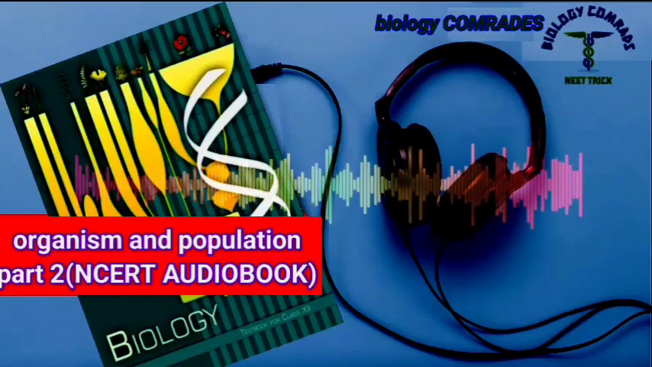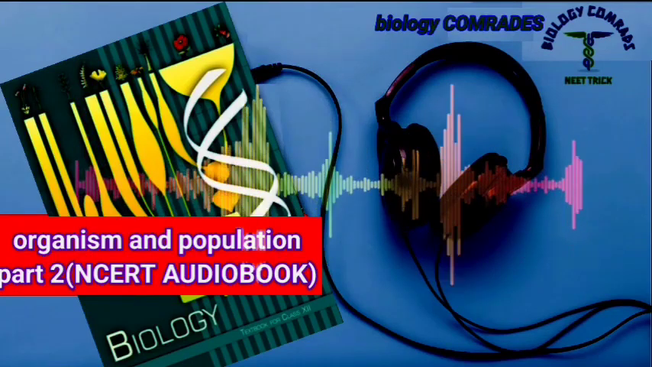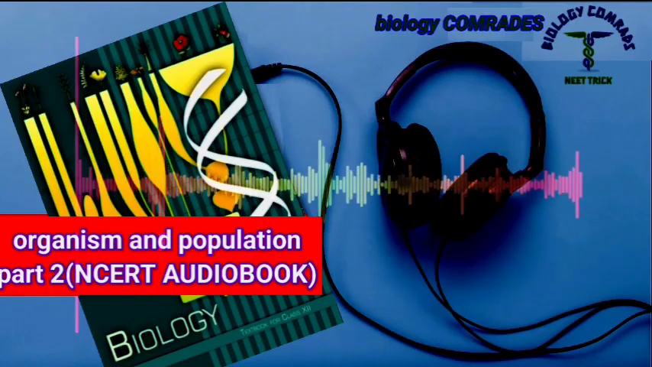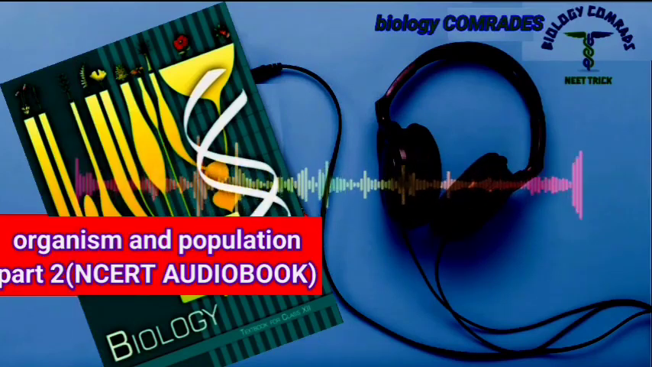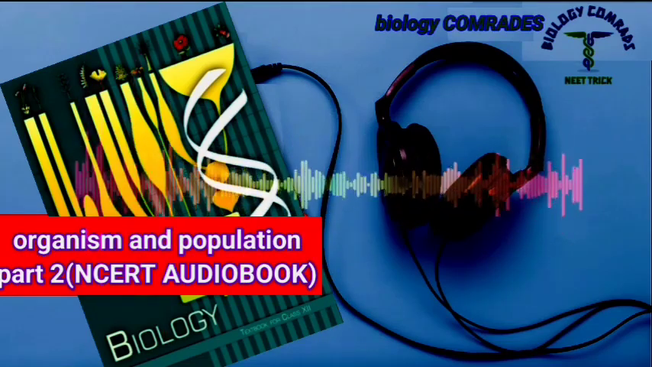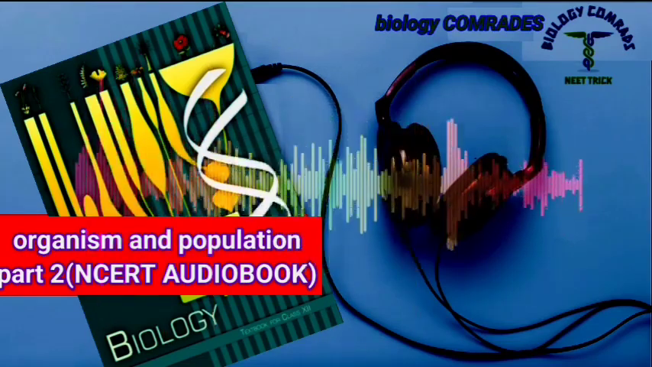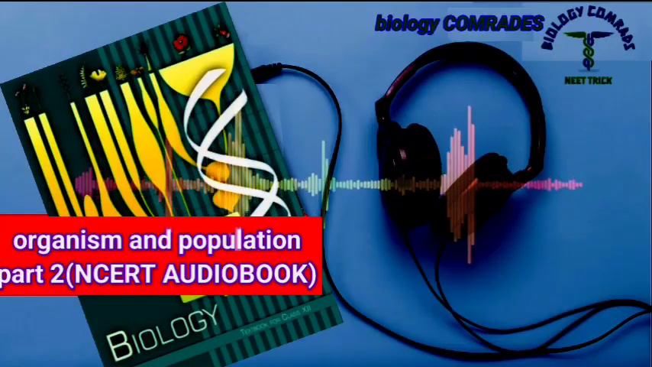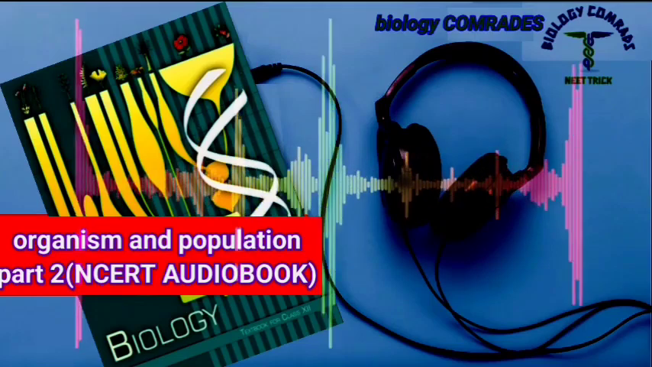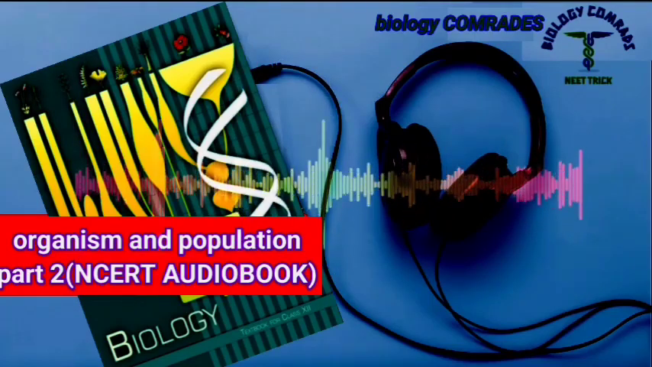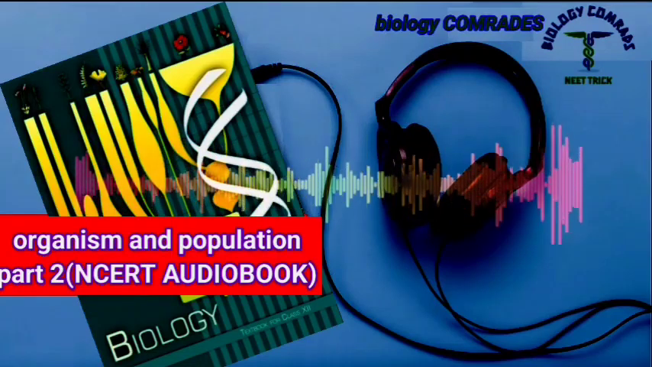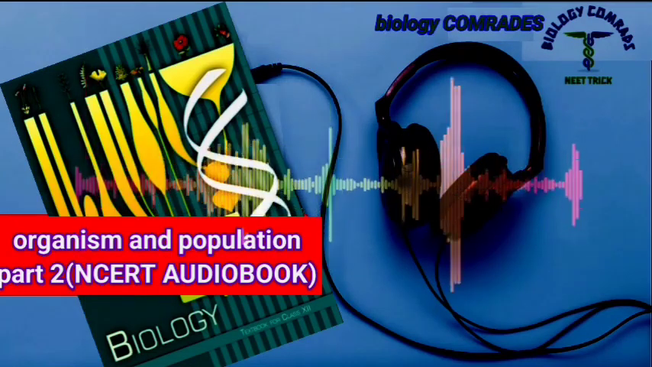Natality refers to the number of births during the given period in a population that are added to the initial density. Mortality is the number of deaths in the population during a given period. Immigration is the number of individuals of the same species that have come into the habitat from elsewhere during the time period under consideration. Emigration is the number of individuals of the population who have left the habitat and gone elsewhere during the time period under consideration.